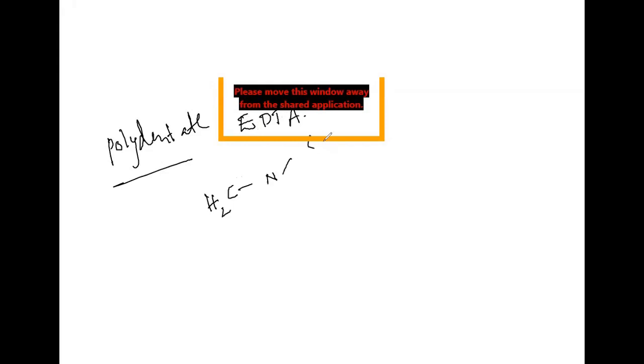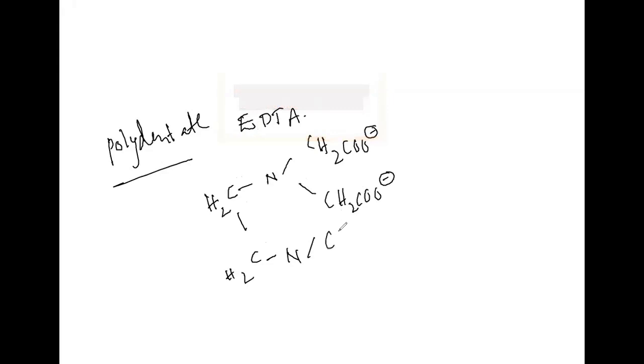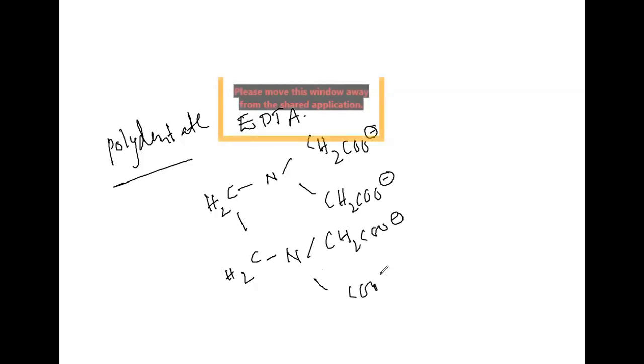That is CH2, COO minus, then CH2, COO minus, then I can take a CH2, bond N, CH2, COO minus, and CH2, COO minus, like this.